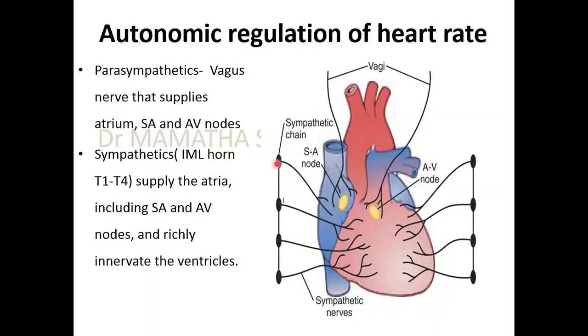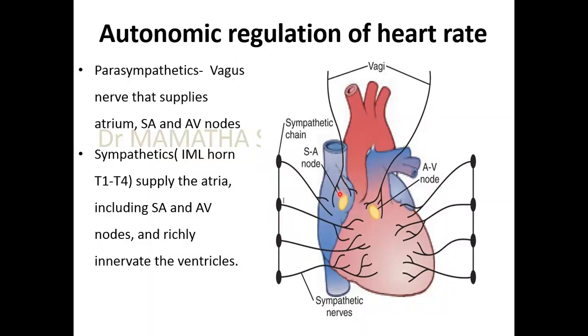Sympathetics arise from T1 to T4 segments of the intermediolateral horn, and they supply, you can see here, the SA node, the AV node, and the ventricular muscle fibers also. So this difference is what you need to learn here.